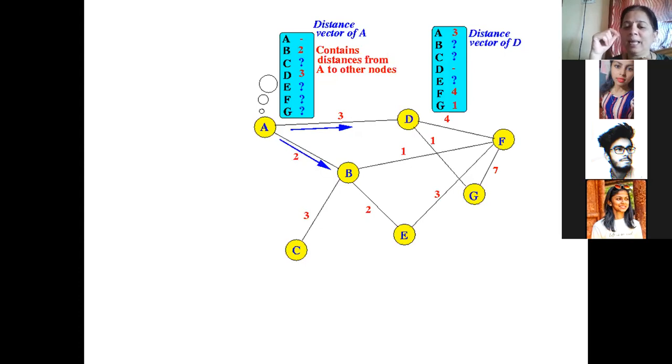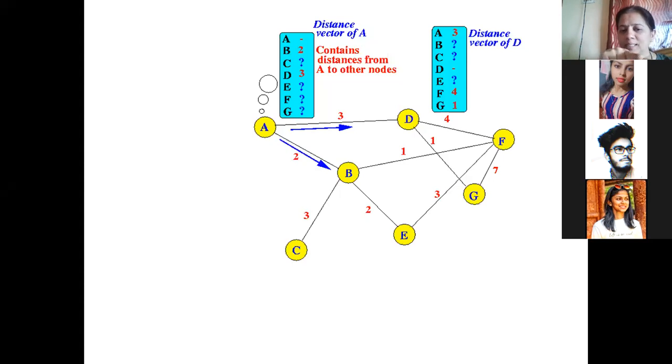Now let us calculate A to C. If I want to go from A to C, there is a path that takes me from A to B and B to C. There are other paths also. For example, A to D, D to F, F to E, E to B, and B to C. But that is a longer path, correct? A to D is 3. 3 plus 4 is 7. 7 plus 1 is 8. 8 plus 3 is 11.